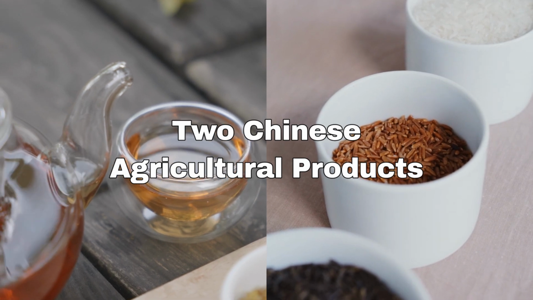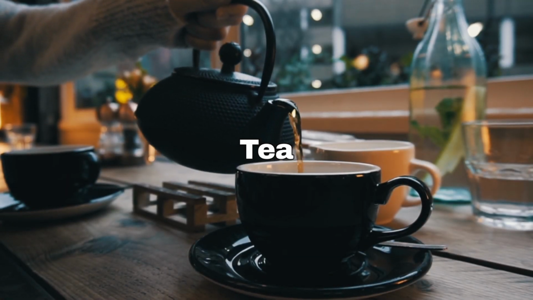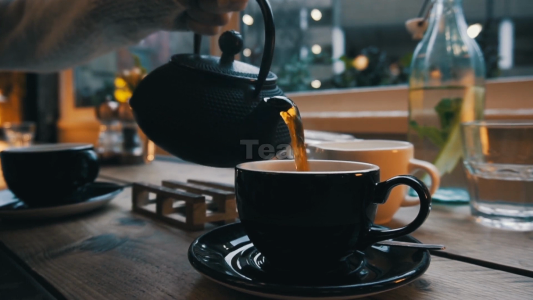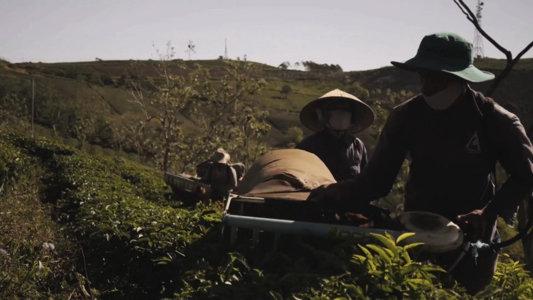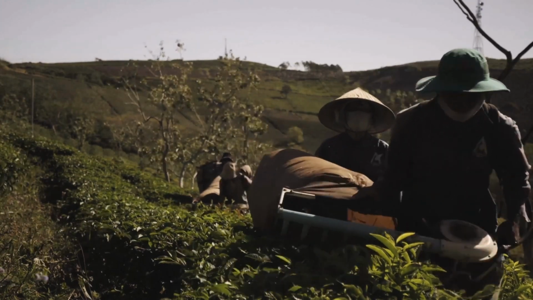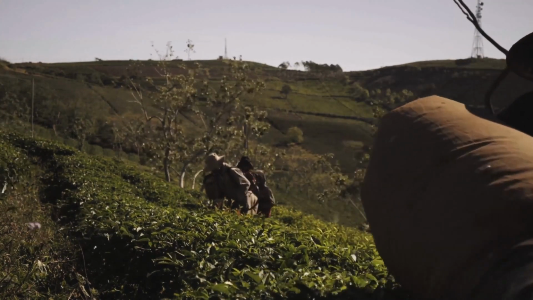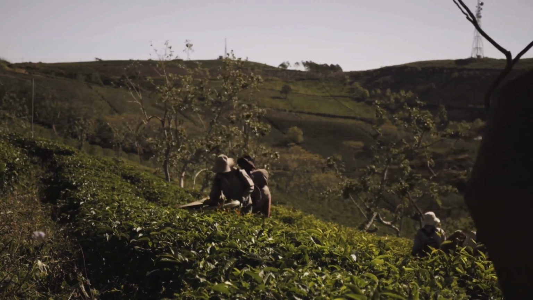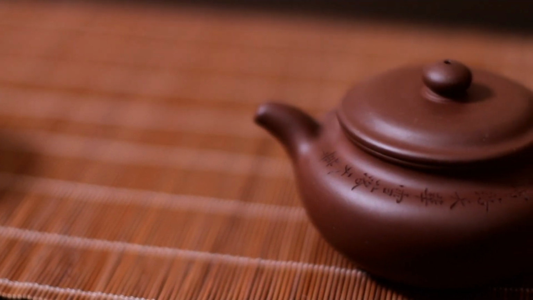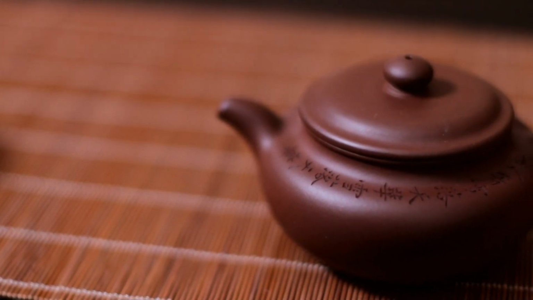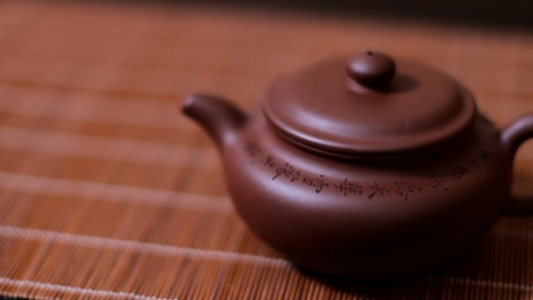Two Chinese agricultural products. Tea. People in ancient China typically used tea for medicinal purposes. However, legend has it that tea as a drink originated in the 2000s BCE when leaves from a nearby tree fell into an emperor's boiling cup of water, and he enjoyed the taste. By the Tang dynasty, beginning in the 7th century, tea had become an art form, enjoyed by all social classes.